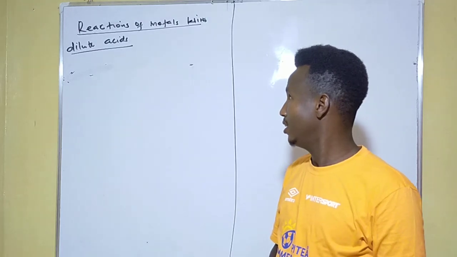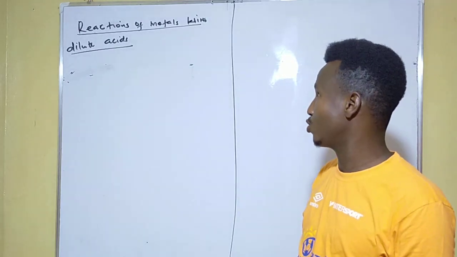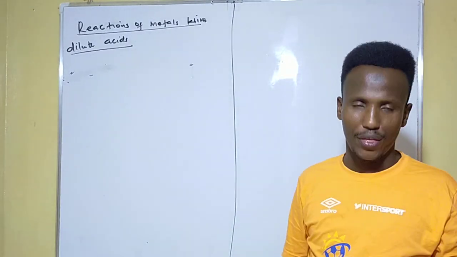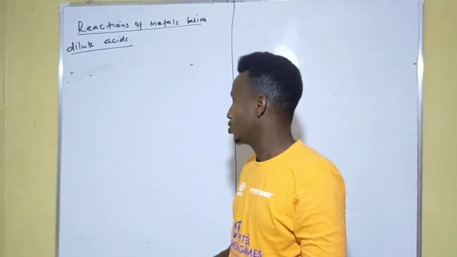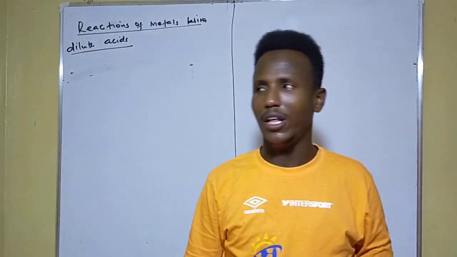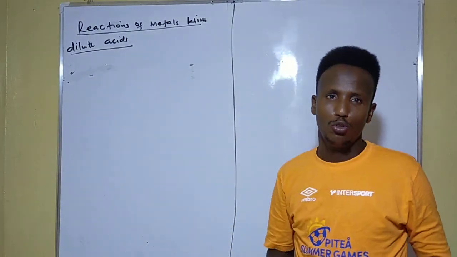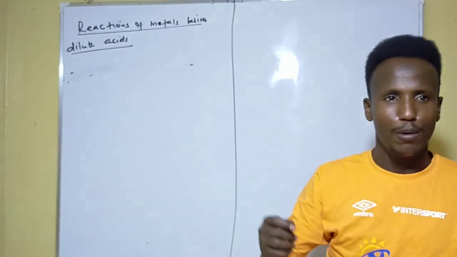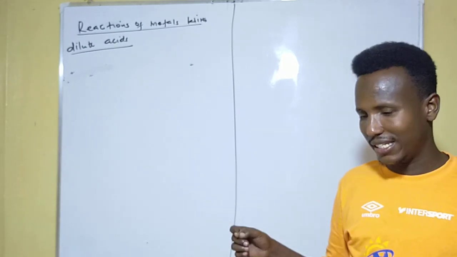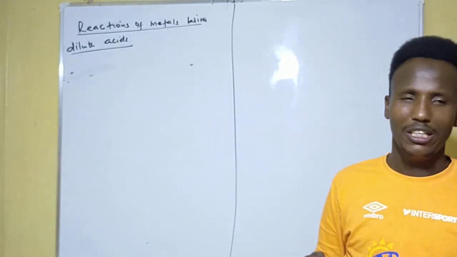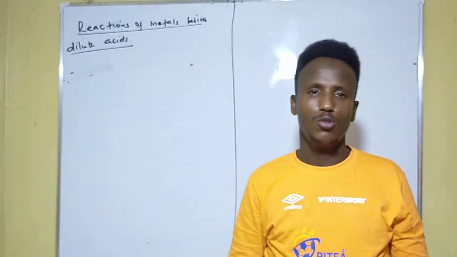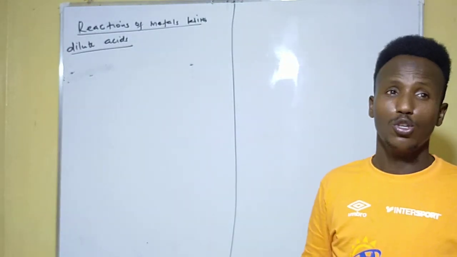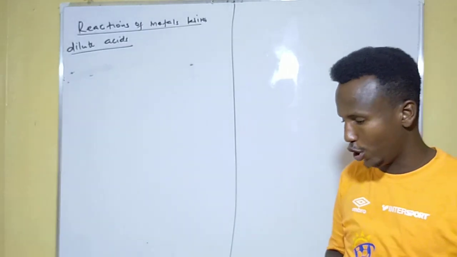Let's come back. Our class of today will be reactions of metals with dilute acids. Generally, metals react with dilute acids to produce salt and hydrogen gas. You must know that some of the metals react with dilute acids to produce salt and hydrogen gas. Remember, the dilute acids we are going to use are dilute sulfuric acid and dilute hydrochloric acid.